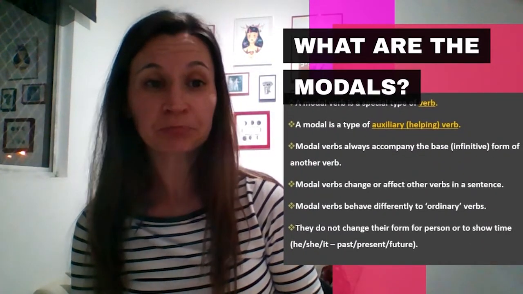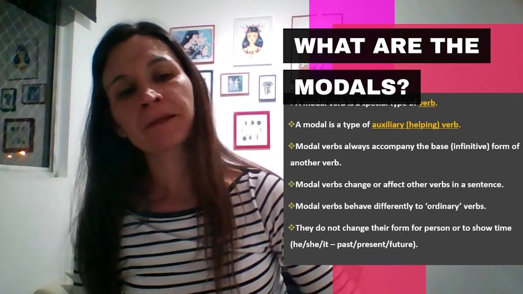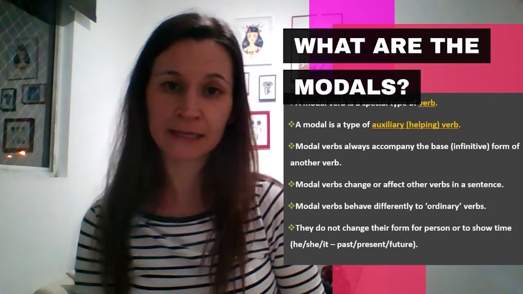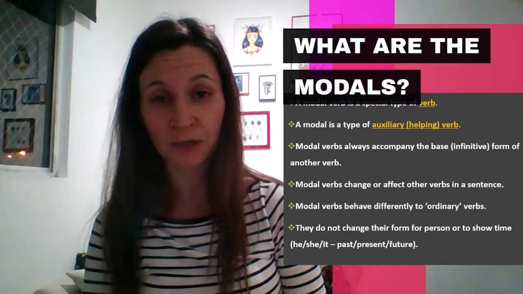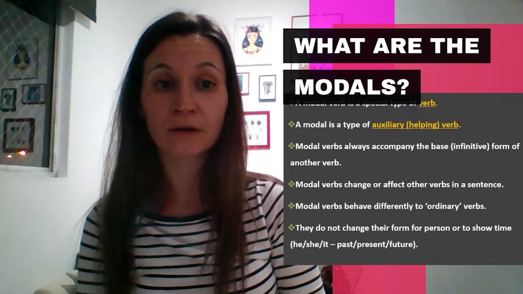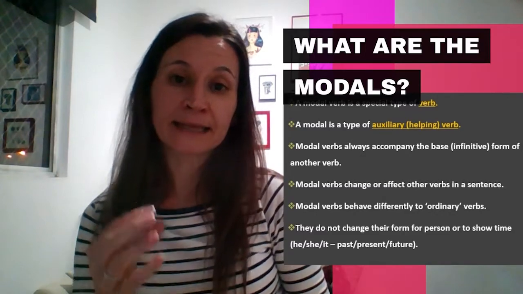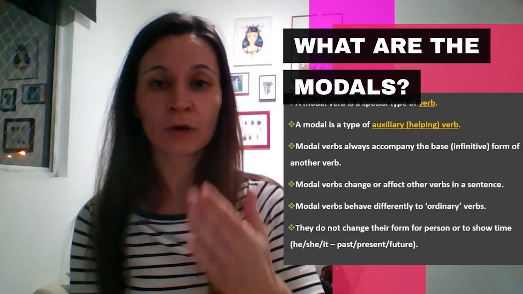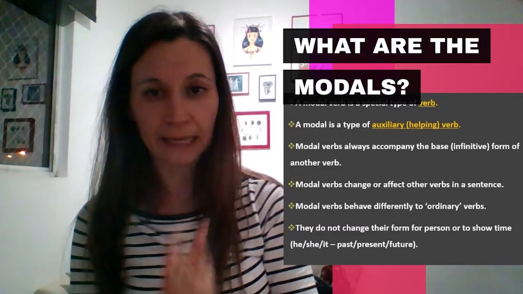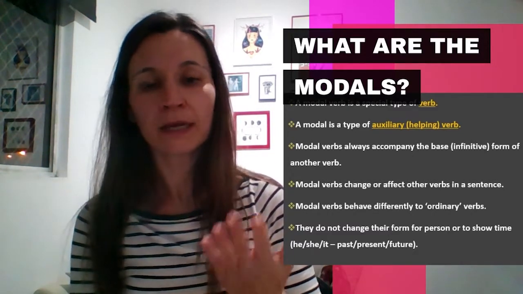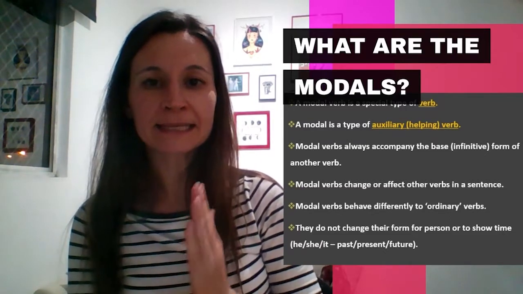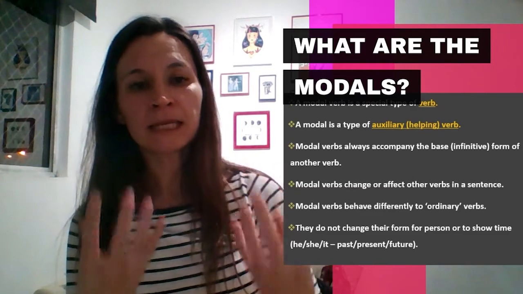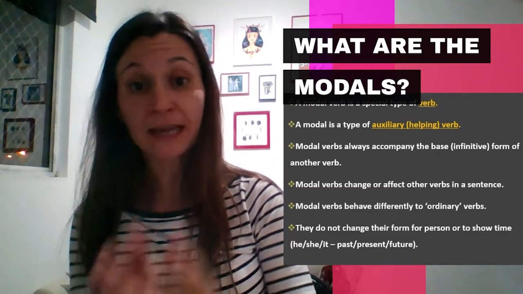Modal verbs are a type of special verb. They are special because they are auxiliary, so they are helping verbs. They work in a different way from ordinary verbs. In every sentence with a modal verb, you're always going to have an ordinary verb together. So, I can help you. Can is your modal verb. Help is your normal verb. Can is there to change the sentence. That's what they do. They change the meaning of the sentence. They affect the verb help.